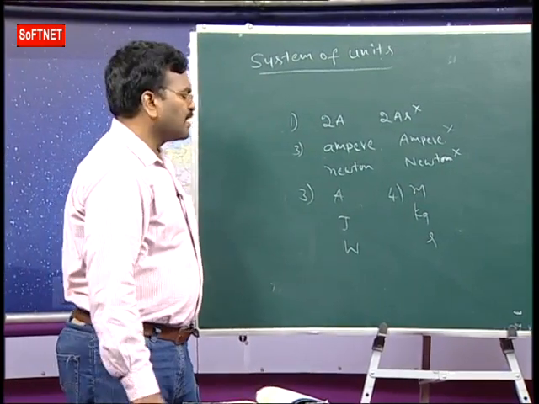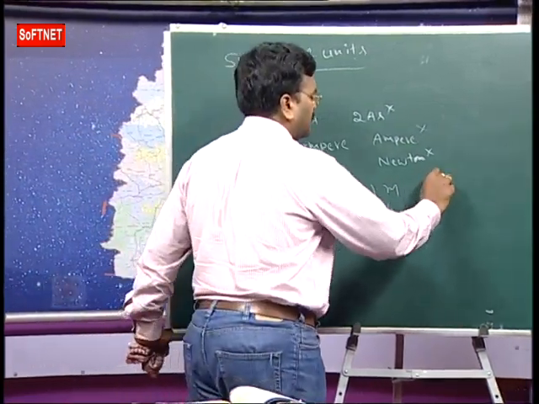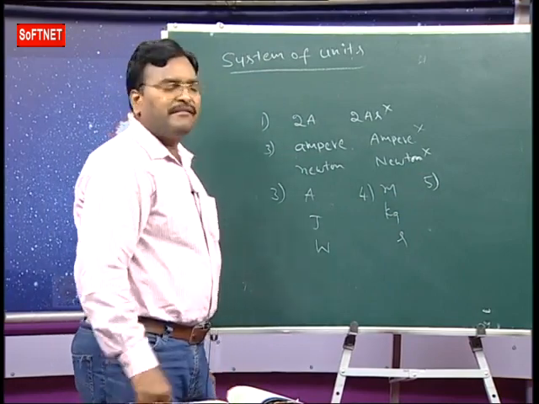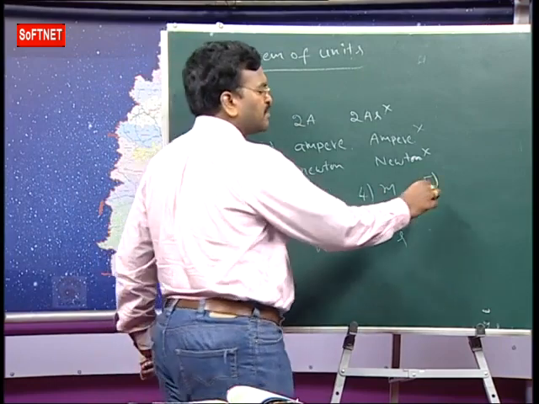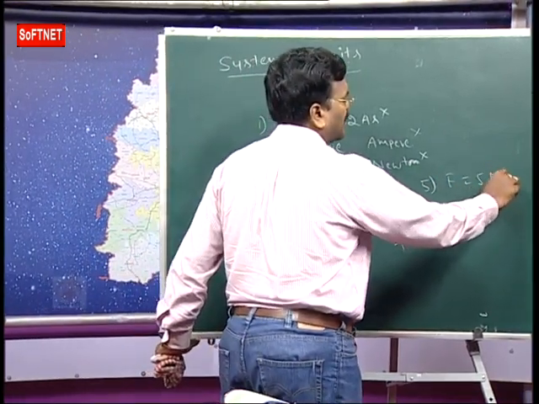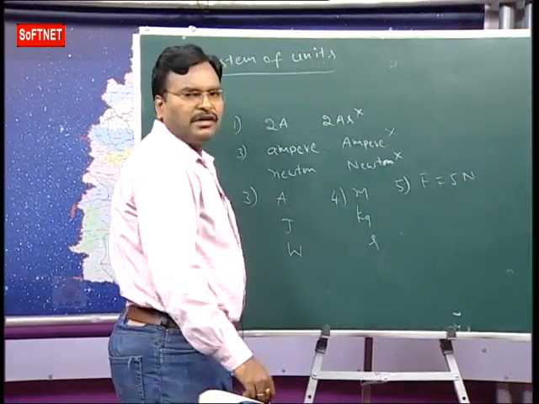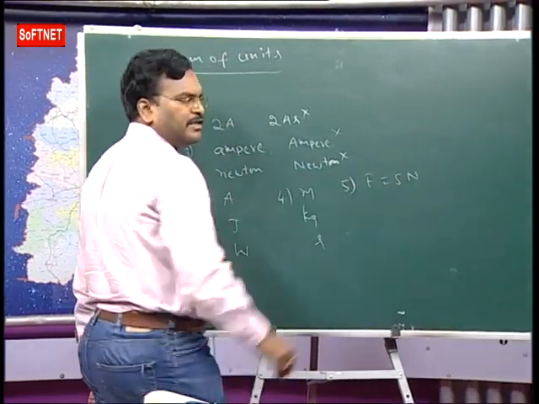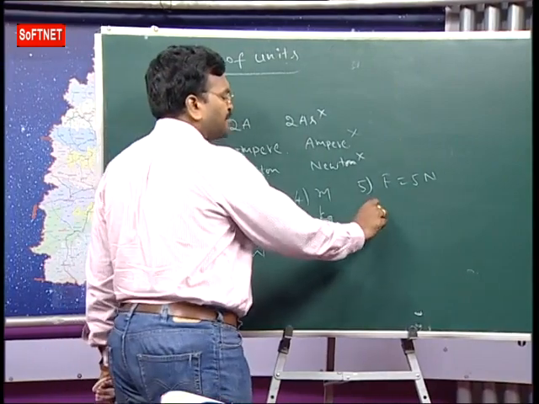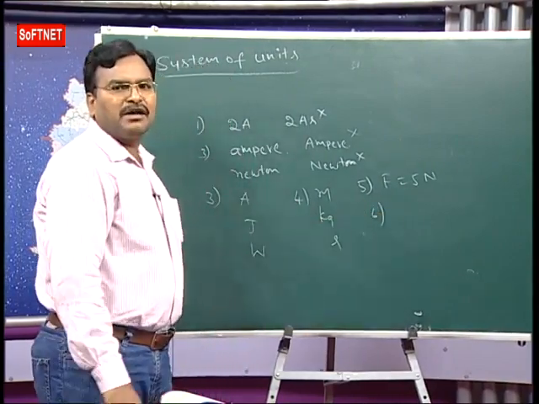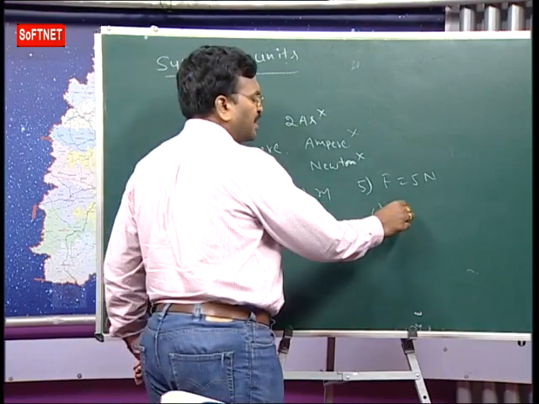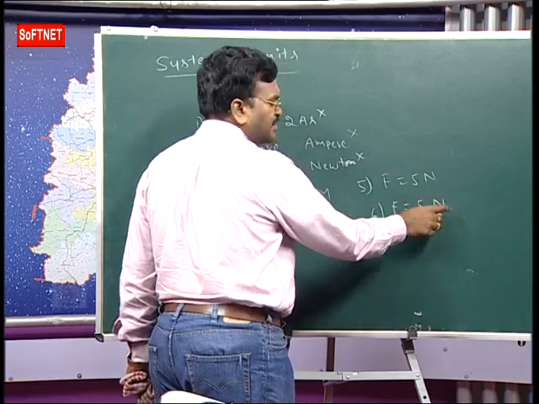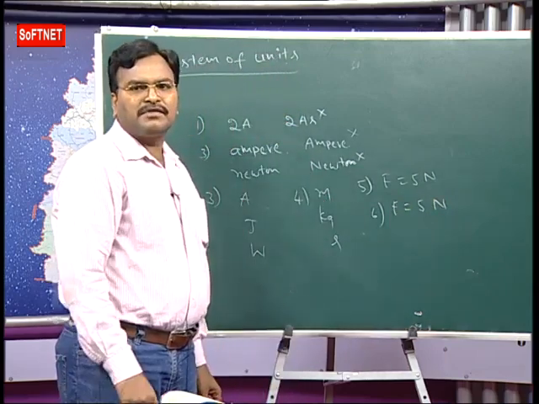Next one, no full stops or any other punctuation mark should be used within or at the end of the units. Suppose the force acting on a body is 5 N, that's all. Also, some gap should be left between the numerical value and the symbol of the unit, and also between the symbols of compound units.